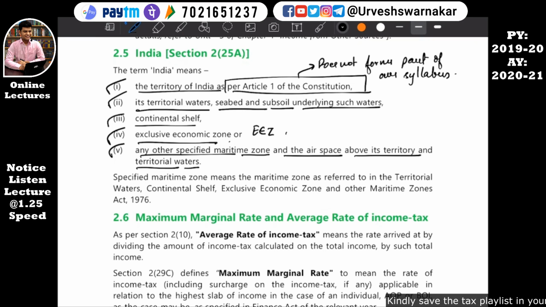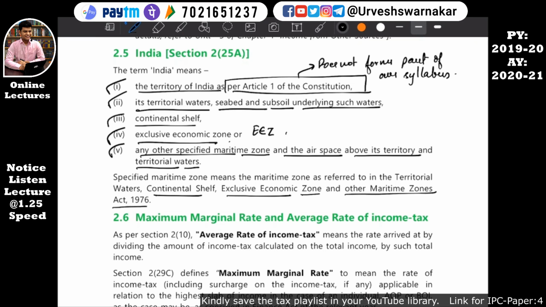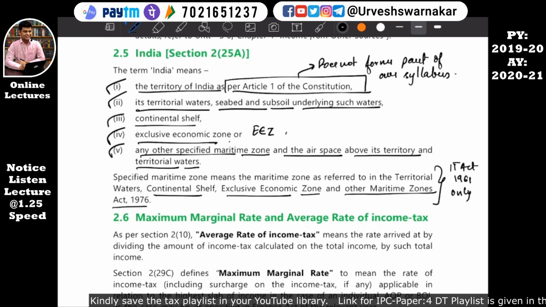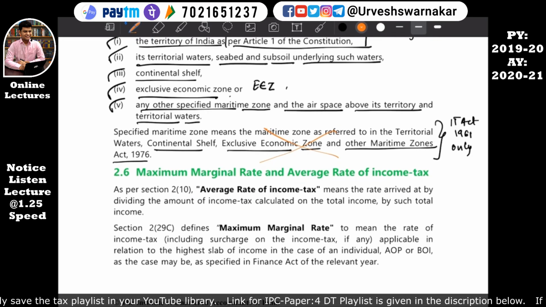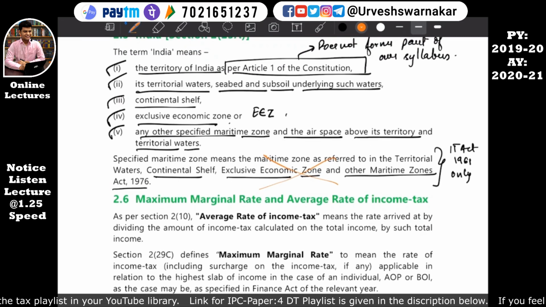Specified maritime zone means the maritime zone as referred to in the Territorial Waters, Continental Shelf, Exclusive Economic Zone and other Maritime Zones Act, 1976. We are not studying this Act, we are only studying the Income Tax Act, 1961, not this Act. If you want, you can strike it off. But you just need to be aware of what all is included in India.